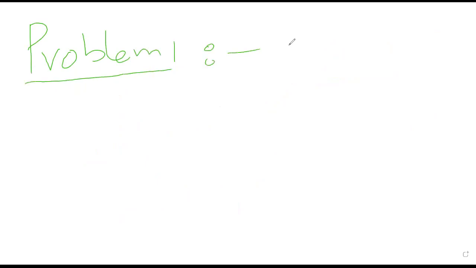For the first case, this is the question we have to solve. This is problem number one. First, we have to design our solution for x of t equals 1. So how do we do it?